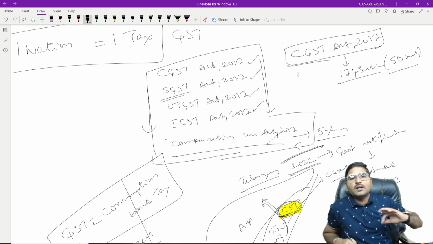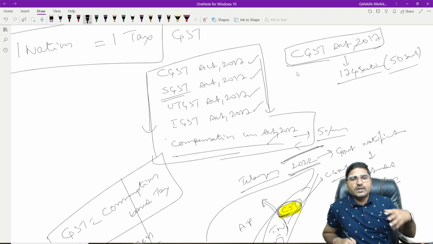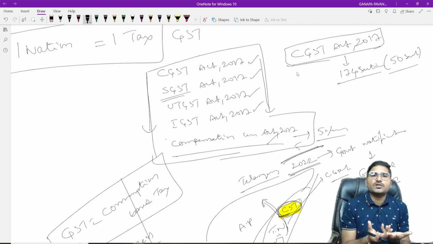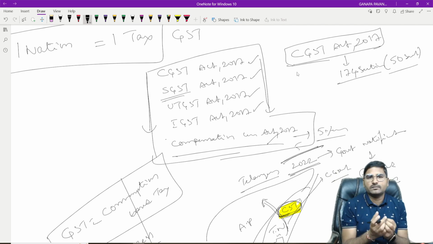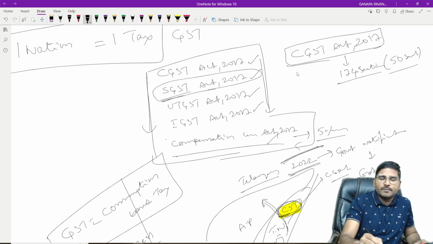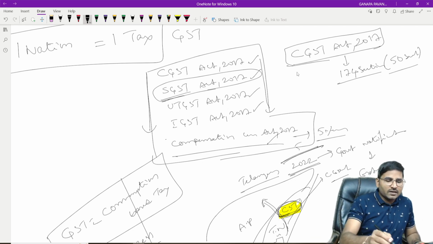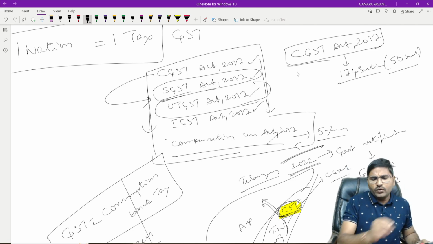The SGST Act consists of mirror provisions of the CGST. Whatever content is given under the CGST Act relating to levy, calculation, computation, input tax credit, etc., the same matters have been specified in the SGST Act. So then why does the SGST Act have to be prepared? Every state government should have a right to levy tax on a transaction. Just to get the power to levy SGST, a separate act has been introduced, called the SGST Act. Academically, we are not going to learn the SGST Act even at the final level. But the same provisions as in the CGST Act have been specified in the UTGST Act.